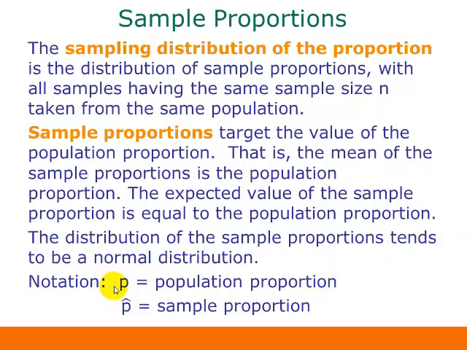And we need to talk about a little bit of notation here. We end up using p for so many different things in this course, it's a little bit hard to keep them straight. So in this chapter, we're talking about a lowercase p being our population proportion. In other words, the proportion of the population that has a certain characteristic. And p with a little caret over it, which we usually call p hat, is our sample proportion. So that's the proportion of the sample that has the particular characteristic that we're interested in.